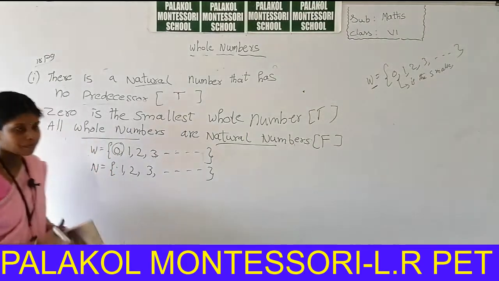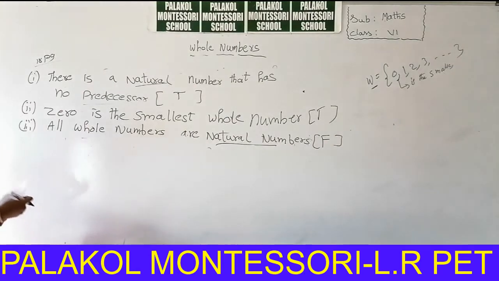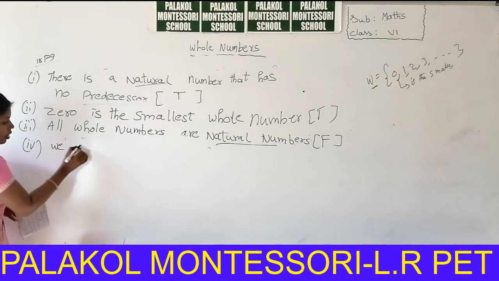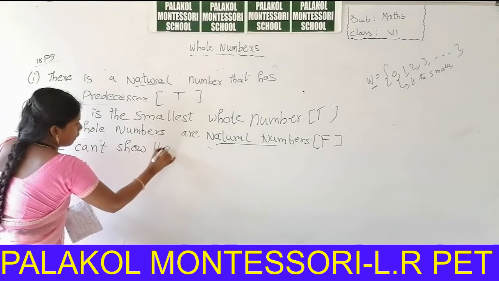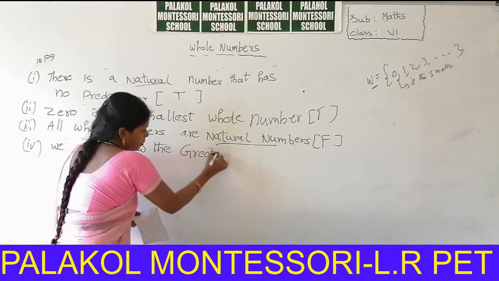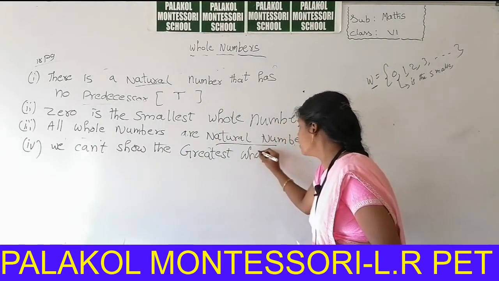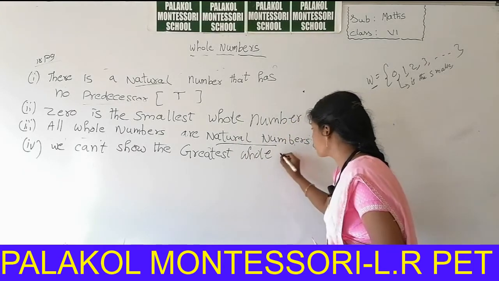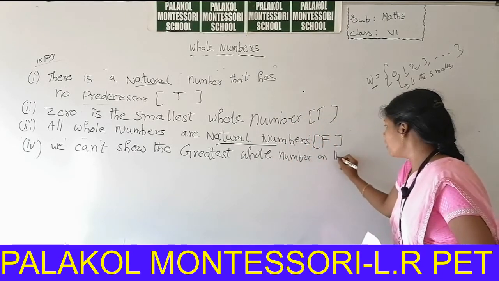So next, we can't show the greatest whole number on the number line.